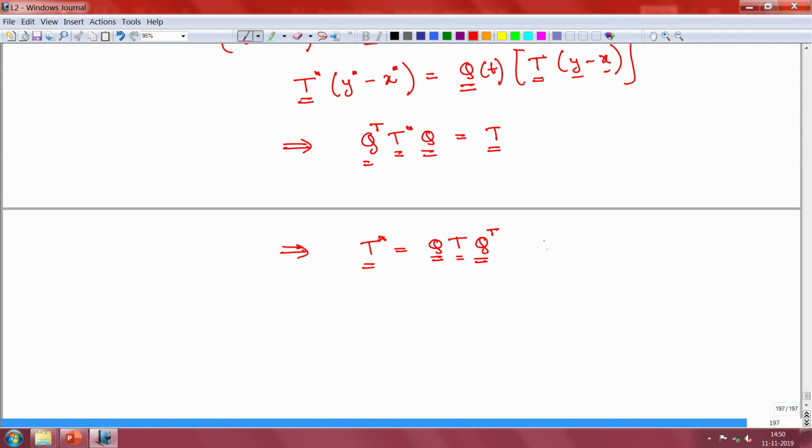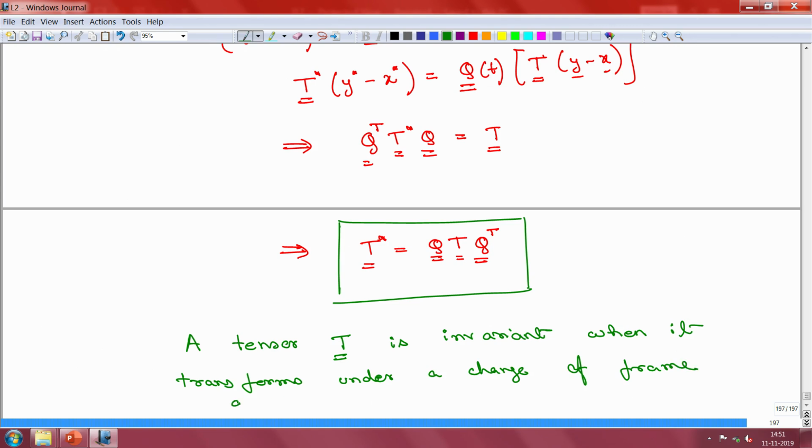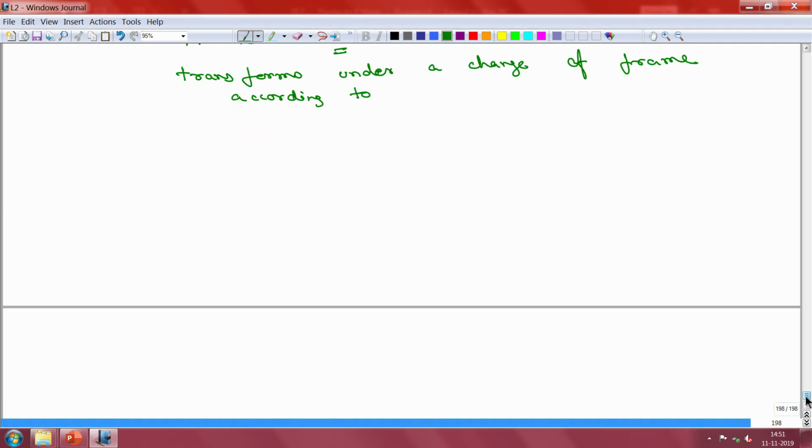And we are going to use this as a rule. So, we are going to use this to make our rule: a tensor T is invariant when it transforms under a change of frame according to this relationship.